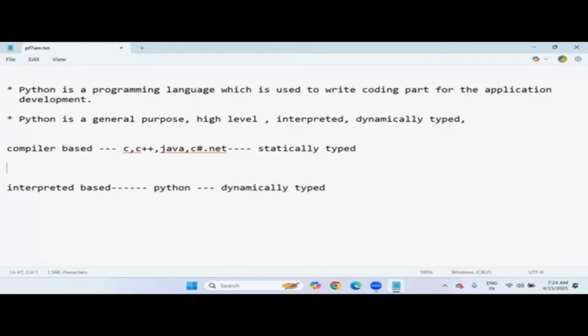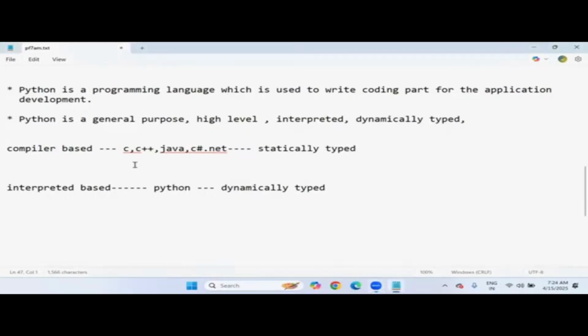Dynamically typed means, so what is dynamically typed? Let's talk about that. Generally, if you take any existing language apart from Python, like C, C++, Java, C#, .NET, how do we declare the variables? Yes, that's what I'm saying, Mr. Narendra. JavaScript, TypeScript, shell script, all the scripting languages are mostly interpreted only.